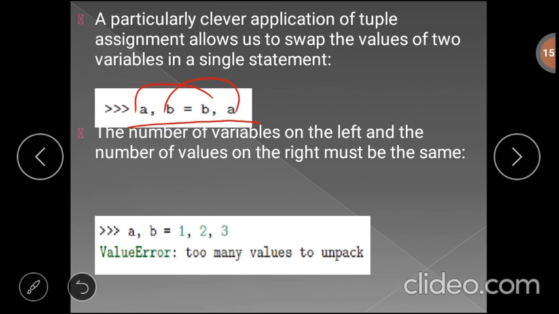The number of variables on the left and the number of values on the right must be the same, otherwise Python will generate an error message. Here on the left side we have only two variables, and on the right side we have three numbers. In this particular case Python will generate the error message. We cannot assign the values because on both sides we should have an equal number of variables and an equal number of values.